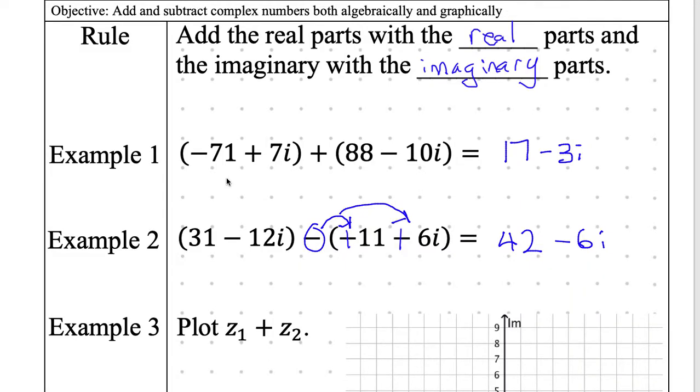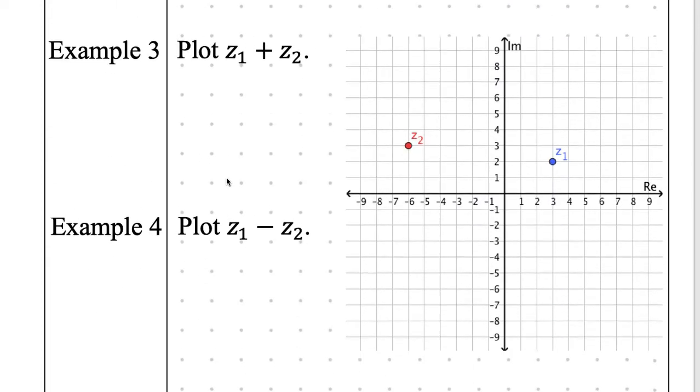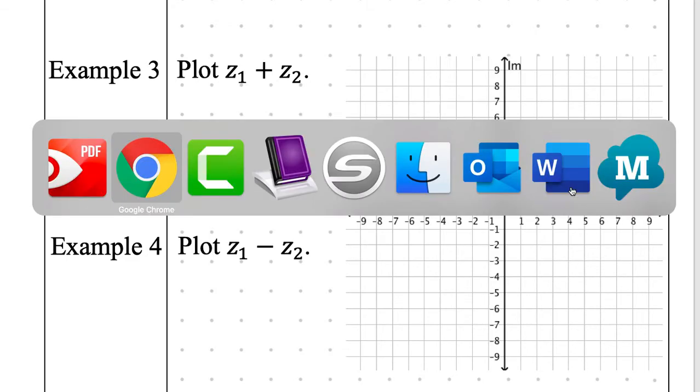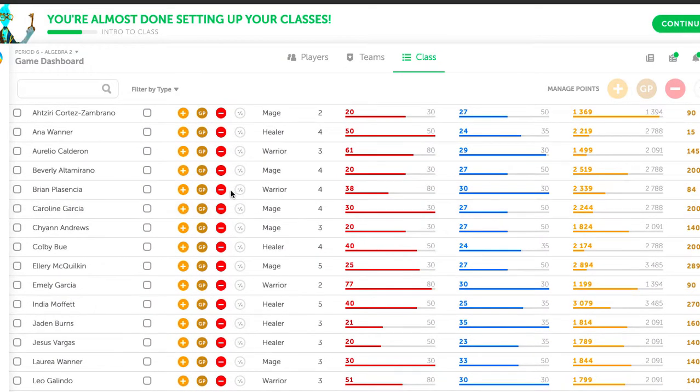All right, so coming back here, we're going to do example 3. Here's Z1, here's Z2. I need a quiet raised hand. Tell me what Z1 is. What is the rectangular form of Z1? I see one hand. I see two hands. Who can tell me what the coordinates are of Z1 in the complex plane? Who has a quiet raised hand? Aurelio, I said a quiet raised hand, and you're very loud.